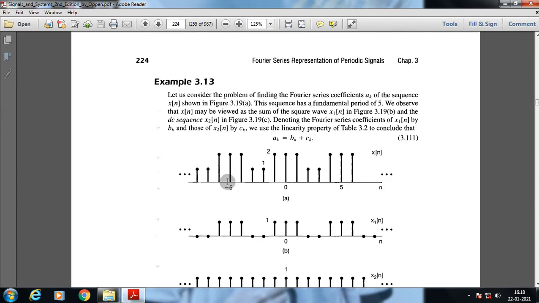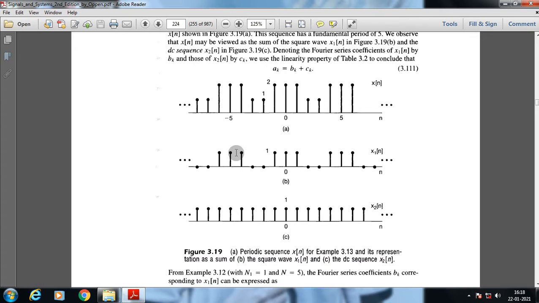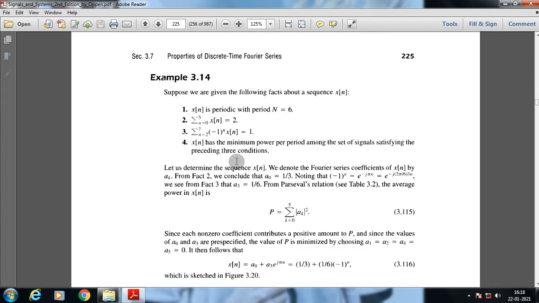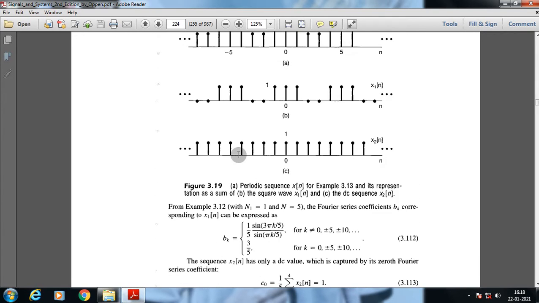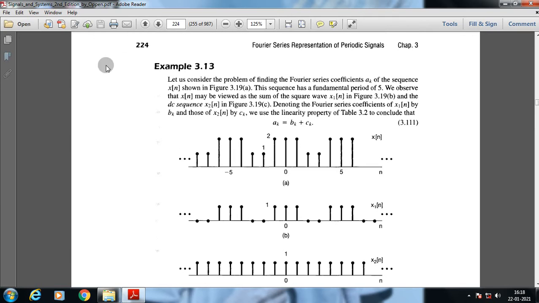Now we will go through different kinds of examples through which we are going to understand the different properties of discrete time Fourier series. Now let us consider the problem of finding the Fourier series coefficients a suffix k of the sequence x of n shown in figure 3.19a.